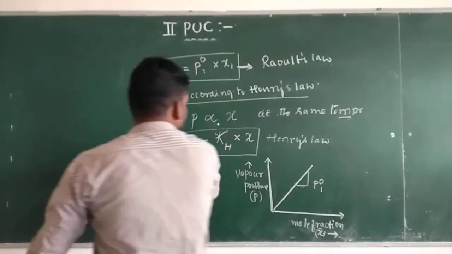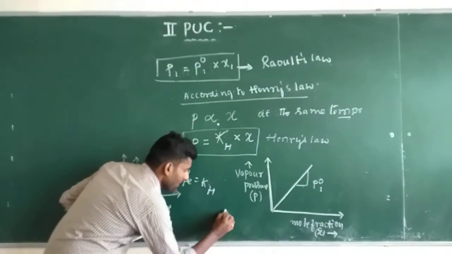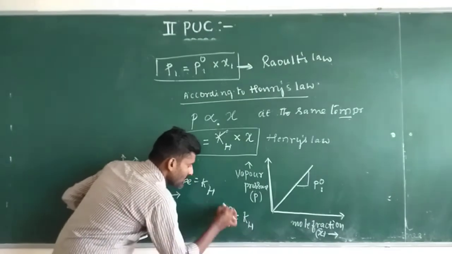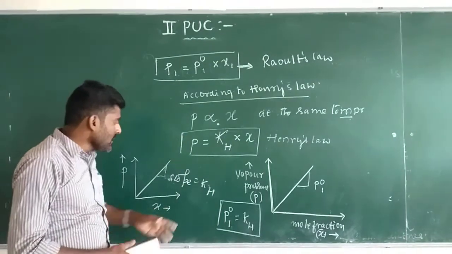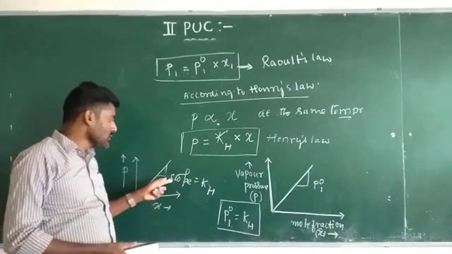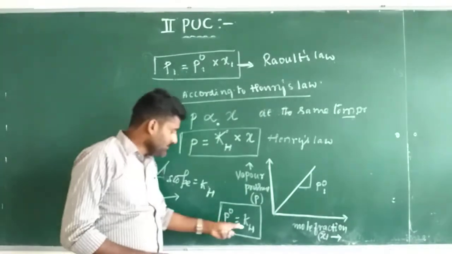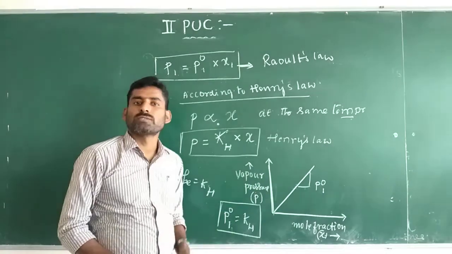In both graphs, the slope P1⁰ equals KH: Henry's law constant KH is the slope obtained according to Henry's law, and P1⁰ is the slope obtained according to Raoult's law.